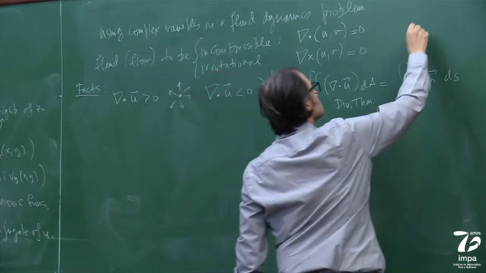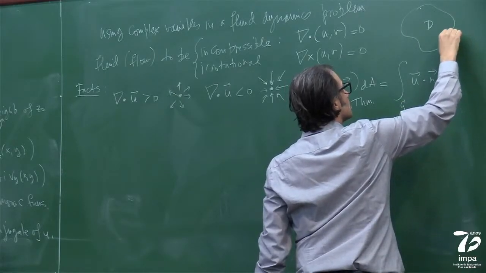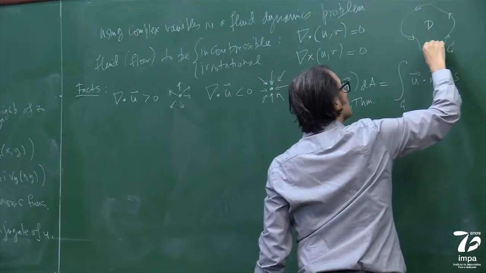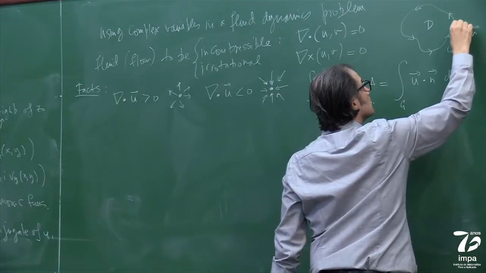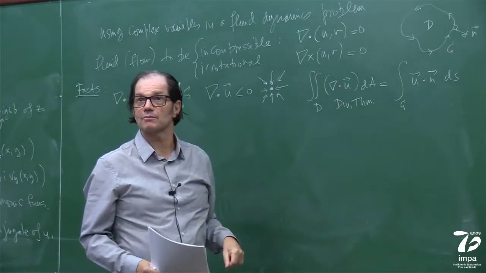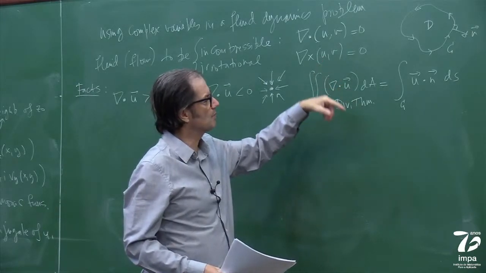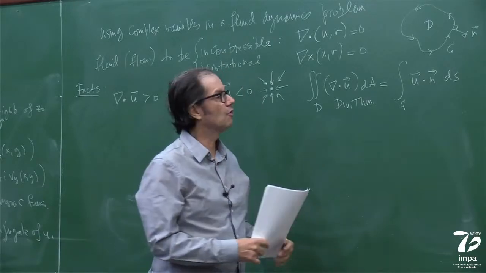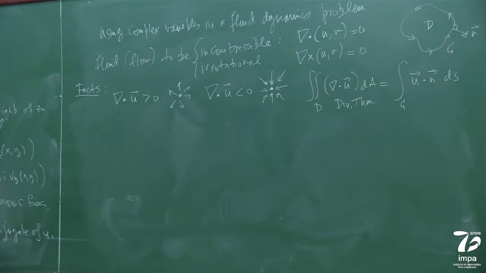In the divergence theorem, if this is my region D, this is my curve C, and this is the normal, it's a balance of the flow on the border. So if this is identically zero in the domain, the balance of flow, adding up the flow over the border, is zero. We're going to come back to this later on, as you will see. Okay, so what else do I want to say here? Yes, okay, so now look at this.